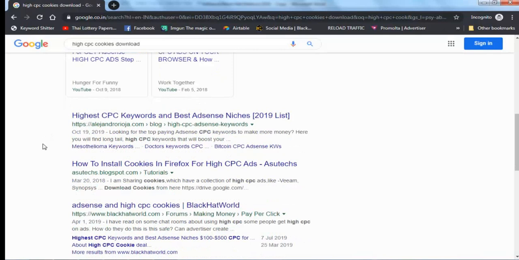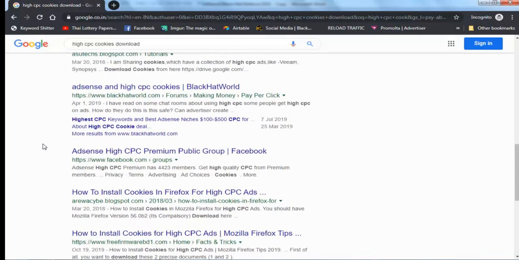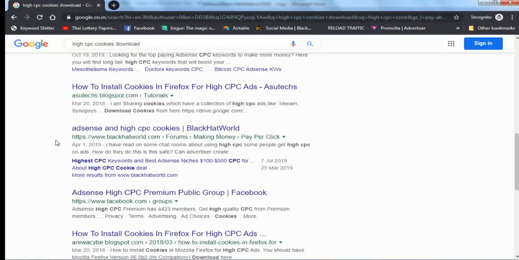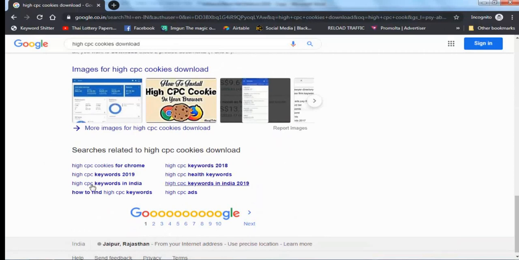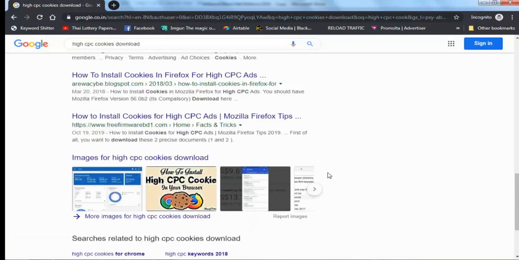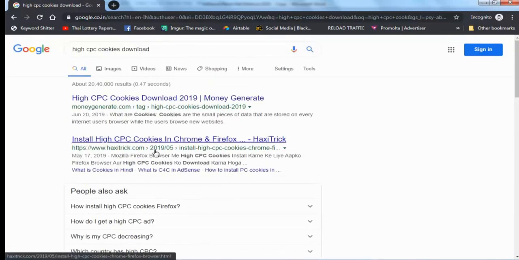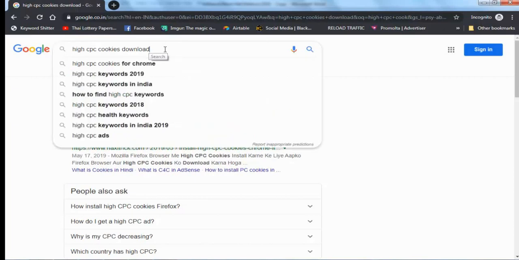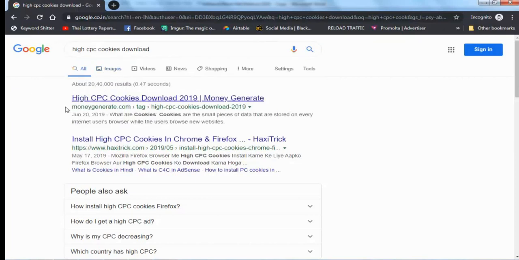So this is the method of how you can get maximum clicks for more earnings. Many people are sharing high CPC cookies for Chrome, how to find high CPC cookies, and high CPC keywords in 2019. If you search on YouTube, many people guide how this technique works. I also use this technique. It is a very powerful technique.